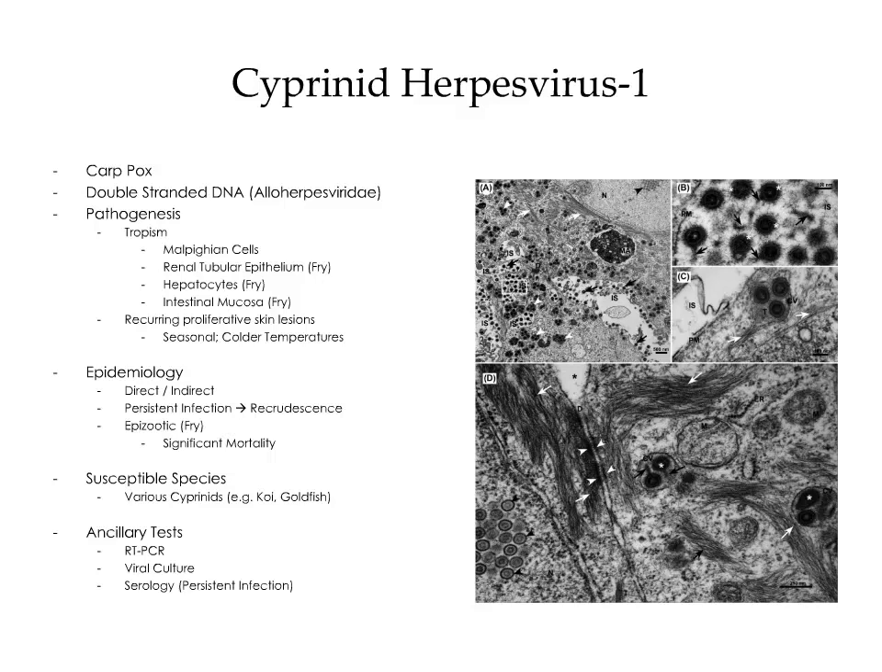In regards to epidemiology, the virus is transmitted via direct and indirect means. It can also cause persistent infections, with recrudescence during periods of stress. This is why it tends to be more prevalent in the winter. Epizootics, which typically occur in young fish, are associated with significant mortality. The virus can affect various species of cyprinid, including koi and goldfish. Ancillary testing is available, including real-time PCR, viral culture, and serology to detect fish that are persistently infected.